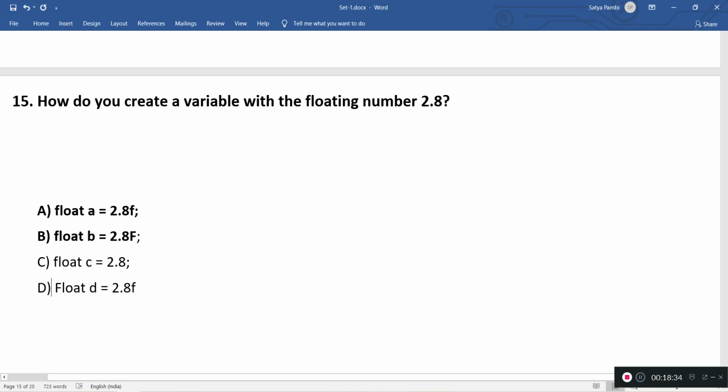And coming to D, what we are doing is Float d. So we have declared a variable of type Float object, and we are assigning 2.8f, a float value. Will this compile and will this work? Yes, absolutely this will work, because here autoboxing will be done, and the 2.8f literal, the primitive value, will be assigned to the Float object. So this is also a correct answer.